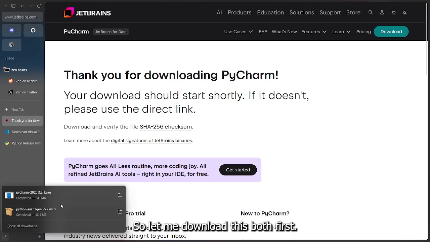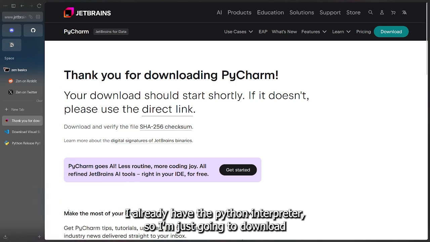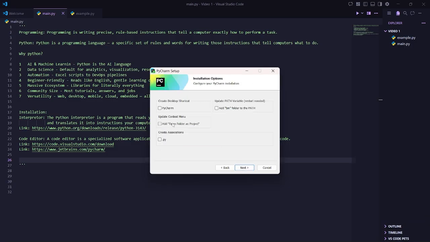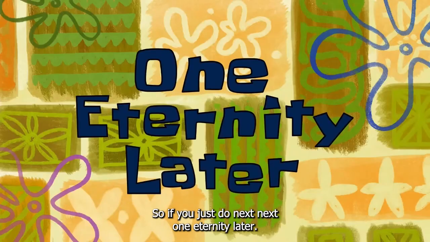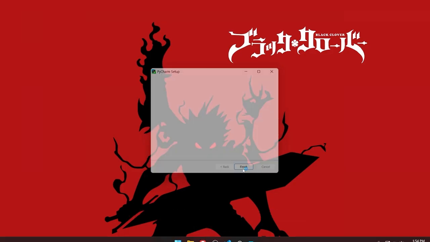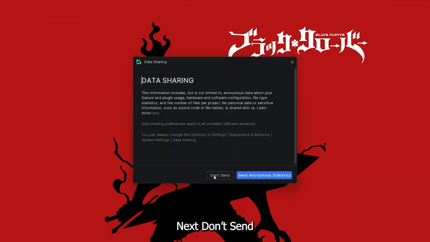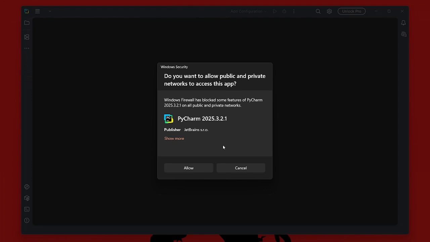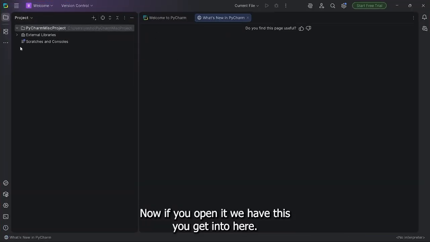So let me download these both first. I already have the Python interpreter, so I'm just going to download PyCharm. If you just do next. One eternity later, PyCharm has finally been installed. So let's run it. I confirm. Now next. Allow. Now if you open it, we have this.